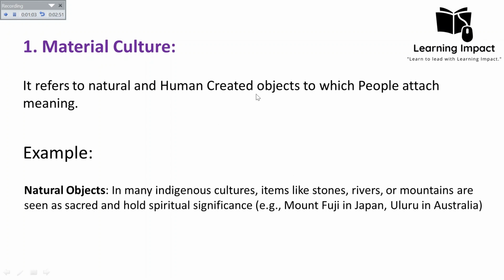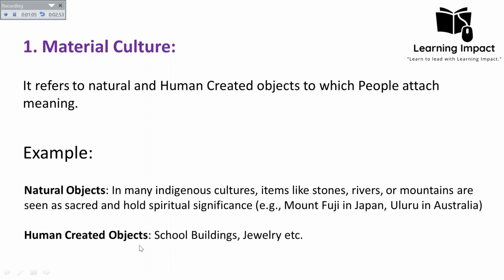Then the human-created objects include all the other things that we use and that we can see, like school buildings, jewelry, clothing, dresses, the pen that I use for writing, the pages that I use for writing, even the devices that we use. These are all material culture because they are in concrete form, to which people attach different meanings. Material culture includes both natural and human-created objects, and we attach different meanings to different things, and then we use them in a particular way. It all depends on our priorities and our perception towards things. So this is our material culture.